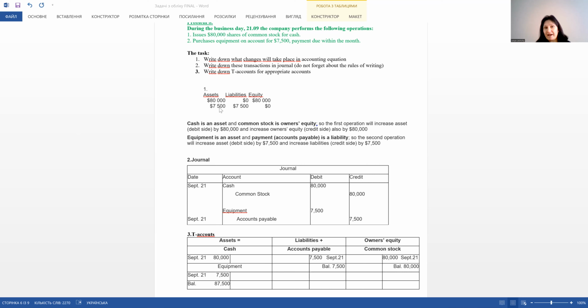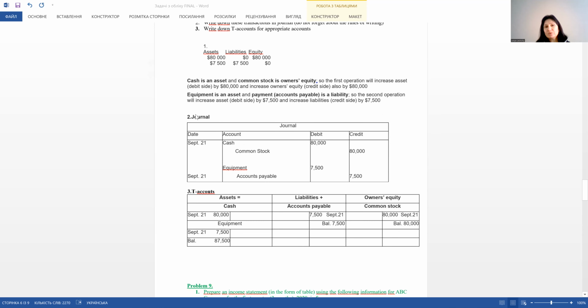On the other hand, we didn't pay for this equipment yet, according to the input data. So the company increases liabilities. And this sum of money, 7,500, is our liabilities. And also we have equilibrium, where assets are equal to liabilities. It's the answer for the first question in this problem.